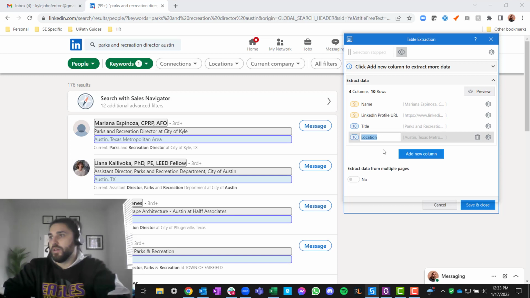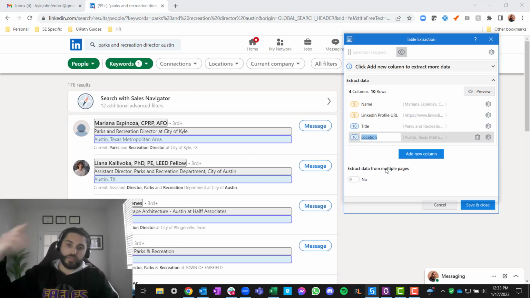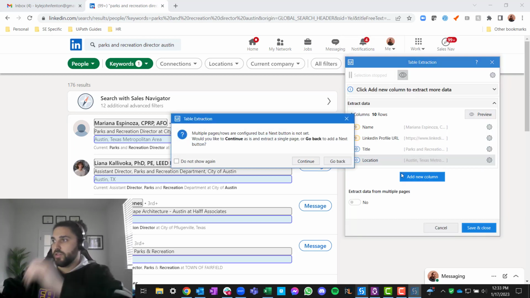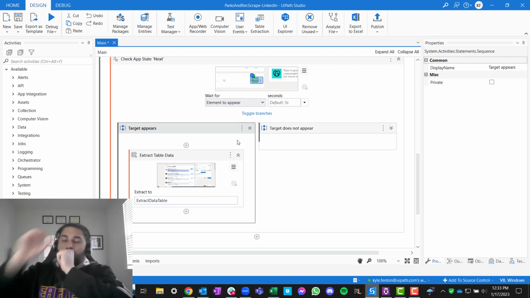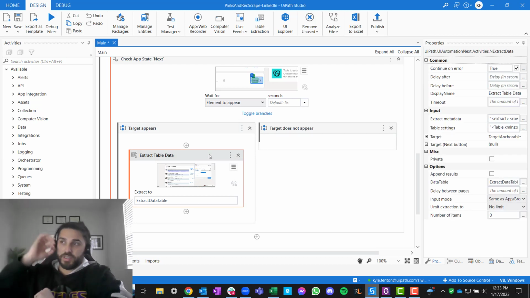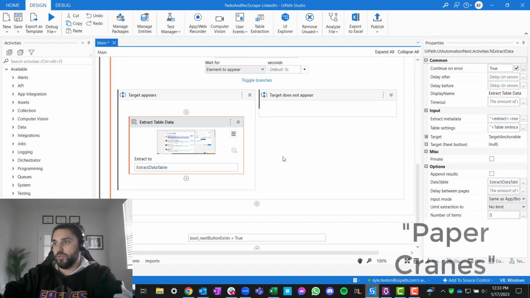Click confirm. And then we don't want to do the extract data from multiple pages, because this is going to complete the loop for us. And since we know it's going to page down every time, scrape the results, then it's going to click. Okay, so we'll just click that, do save and close, right? We know it's multiple rows configured. It saves to extract data table, no limit, right?